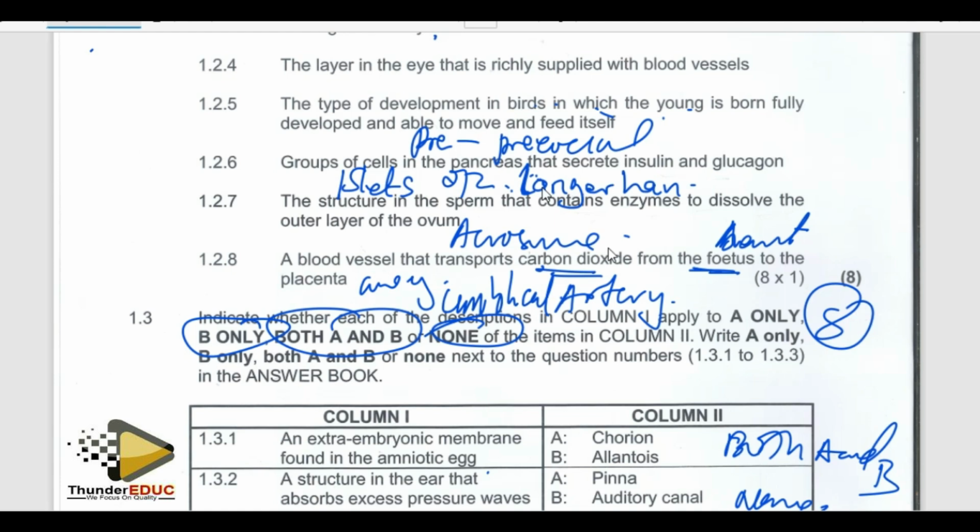Yes, those are the special cells. These isolates of Langhans, they have what are called alpha cells and beta cells. But they want the general name because this is terminology. You can't say alpha and beta cells. Isolates of Langhans.